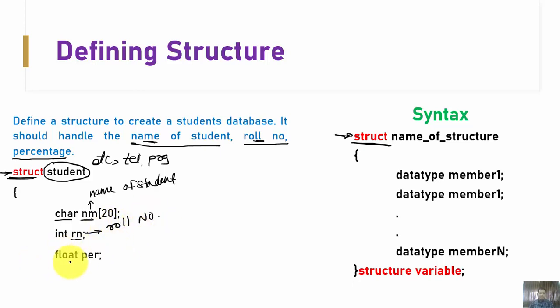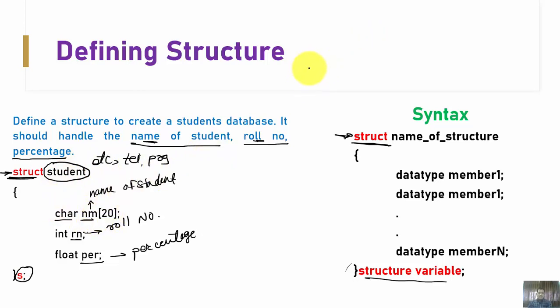And at last, to deal with the percentage, I'm going to declare the float variable. So it is associated with what? Your percentage, right? And after that, just close this bracket. And then the structure variable, I'm going to declare the structure variable here as s, right? So here, this is a way by which we are going to declare the structure.